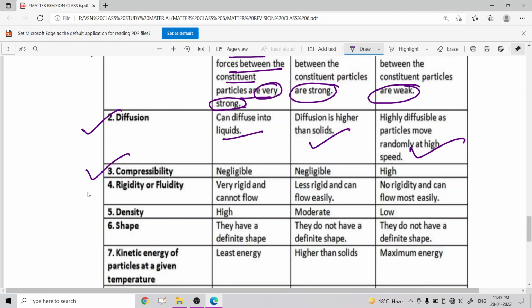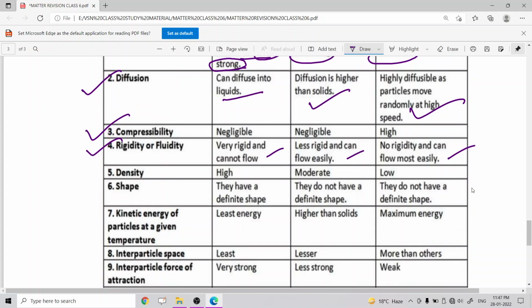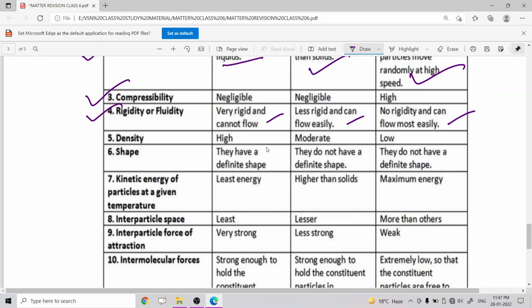Now fluidity, same type of thing. For solids it is very low. Solids are very rigid, that means solids cannot flow. For liquids, they are less rigid and can easily flow, but gas has no rigidity and can flow most easily. Now density: for solids it is high, for liquids it is moderate, and for gases it is low.